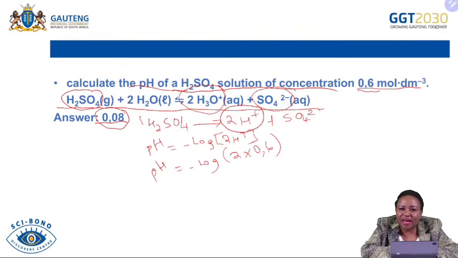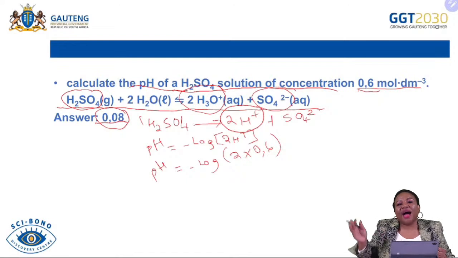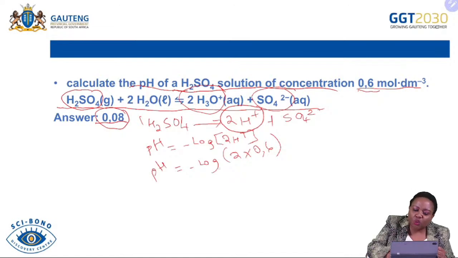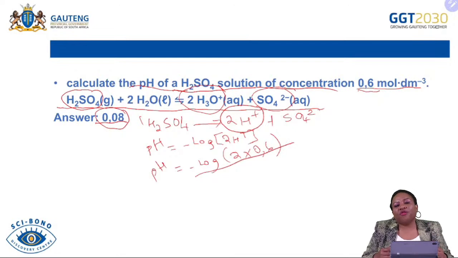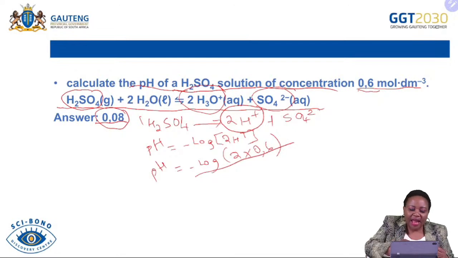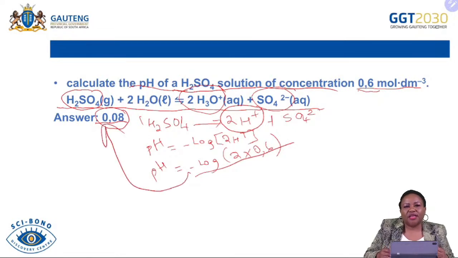We are aware that sulfuric acid is a strong acid and it can ionize completely. So each of the hydrogen ions that is going to be produced by the sulfuric acid will each have 0.6 mole per decimeter cube. That is why we multiply by 2, so that we show that there are 2 of these hydrogen ions that are formed, and you will definitely get your pH as 0.8.